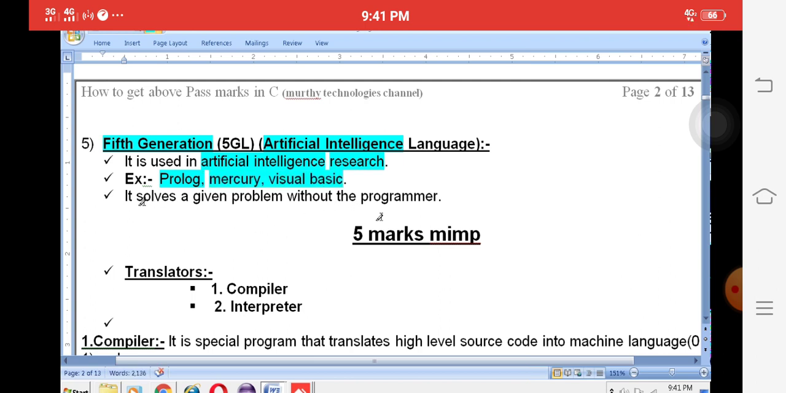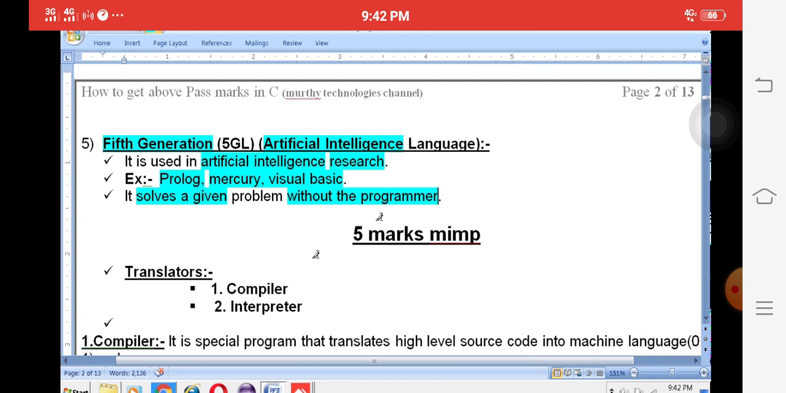It solves given problems without a programmer. Once we give the instructions to the robot, the robot will automatically perform some task without using any programmer. It performs the task automatically with the help of artificial intelligence. It is a very important question. Definitely we will get 10 marks in the public examination.